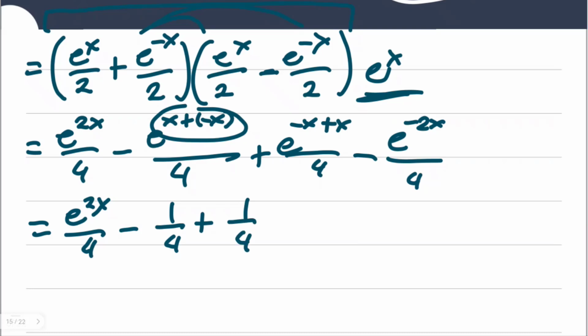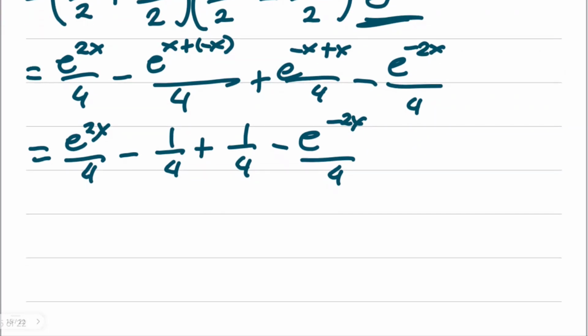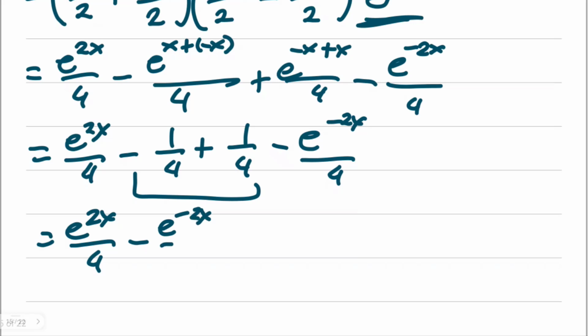Or even if you don't want to apply the e to the power of 0, you would see that these two are opposite, so they cancel out. Nevertheless, we have here minus e to the minus 2x over 4. So again, this is 0, so you have here e to the 2x over 4, then minus e to the minus 2x over 4. You cannot cancel that because they are different terms separated by subtraction, okay?